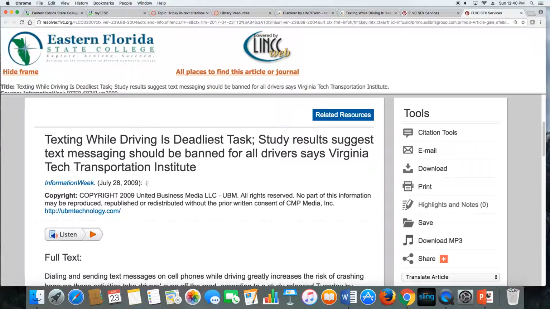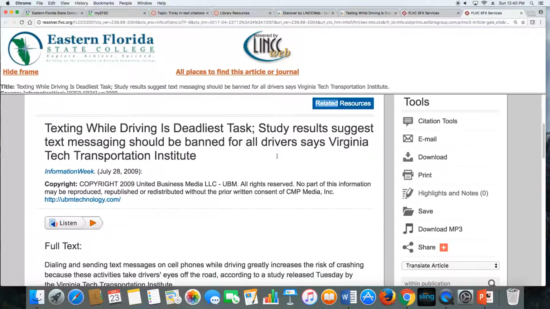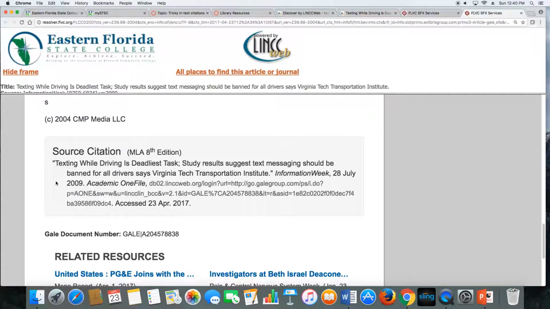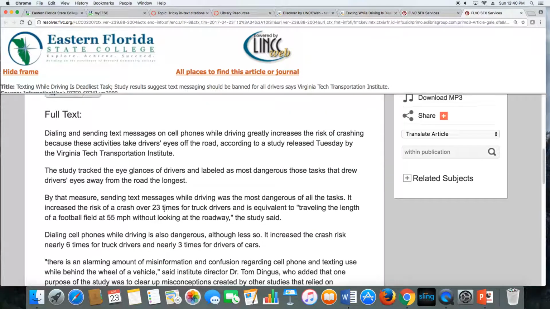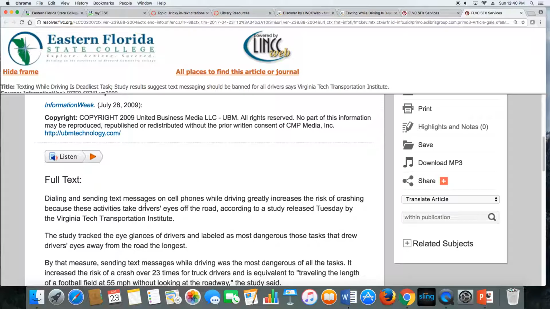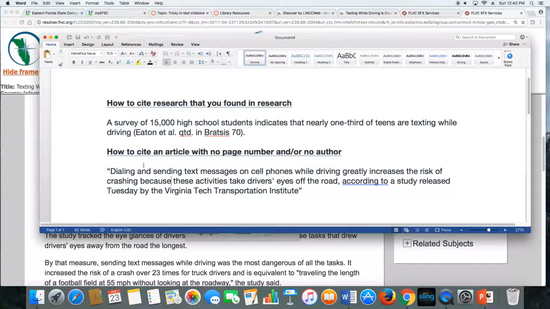That's a mouthful. We look up here, we have a journal title, we have a date, but notice there's no option to download the PDF anywhere around here, and we have no author named anywhere either. We scroll down to the bottom, the source citation, notice it doesn't give us an author, it doesn't give us any page numbers. So how would we cite this? Well, I'm going to first take a piece that I think is going to be helpful in my argument, and it's actually this first paragraph. And I'm actually just going to quote it directly because I like the way it sounds and I think it'll work in my paper. So here you can see I have it quoted word for word.